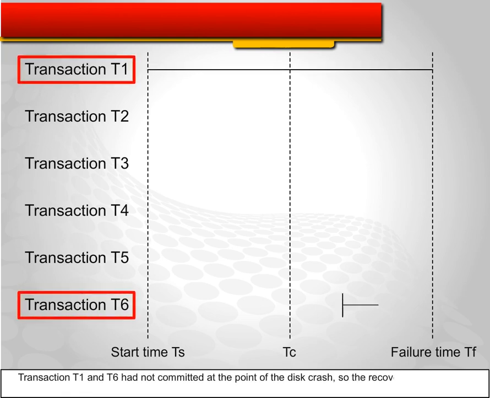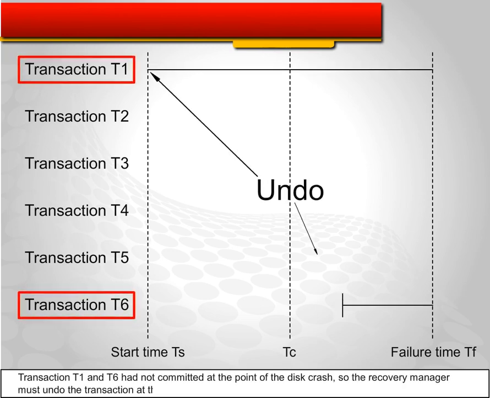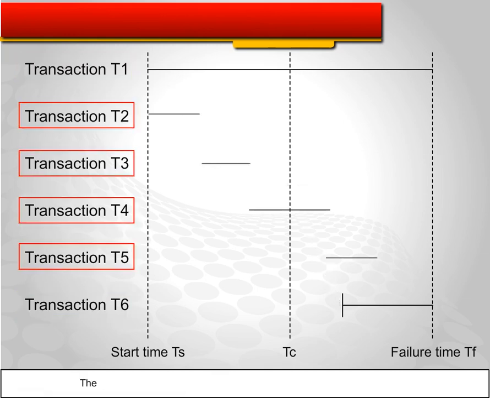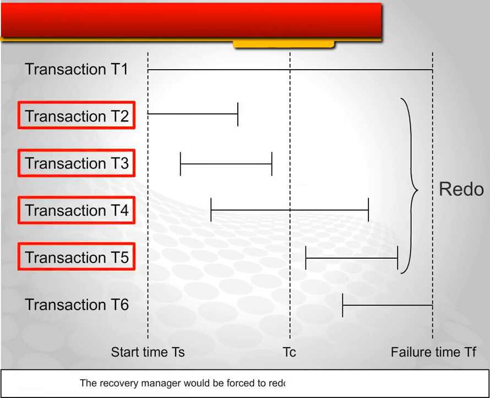Transaction T1 and T6 had not committed at the point of disk crash, so the recovery manager must undo the transaction at the start. The recovery manager would be forced to redo transactions T2, T3, T4, T5.